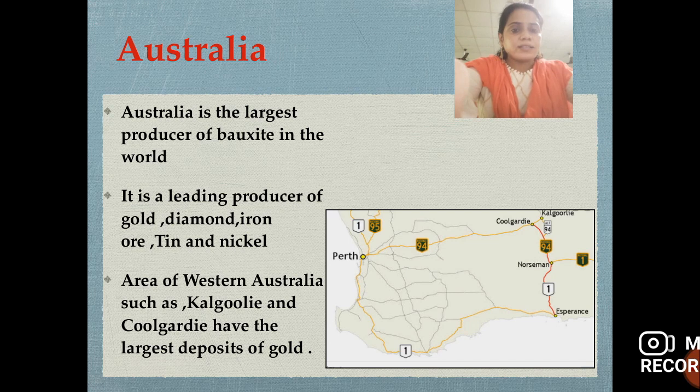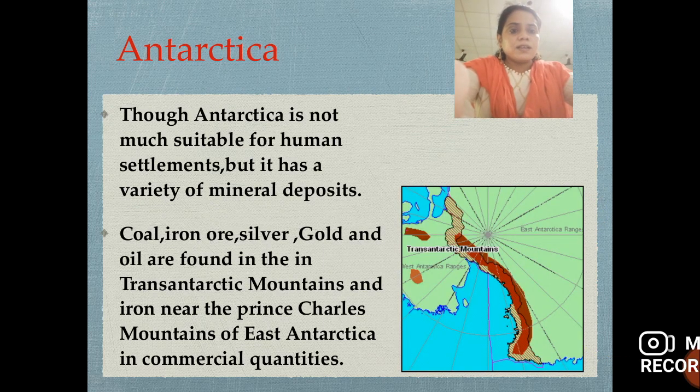Areas of Western Australia such as Kalgoorlie and Coolgardie, located here, have the largest deposits of gold. Where is the gold found in Australia? Kalgoorlie and Coolgardie.